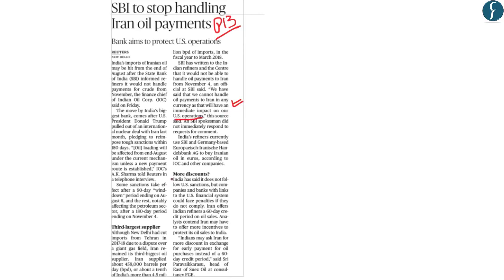However, the government of India previously has said that it will not follow the US sanctions on Iran. And therefore, you have to understand that this news is currently in transition. And so we'll have to wait and see how the government of India and the State Bank of India move forward in handling the oil payments with Iran. And so considering this, let us move on to the next article.